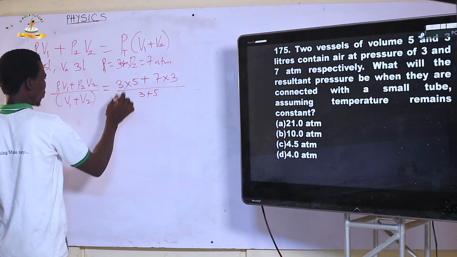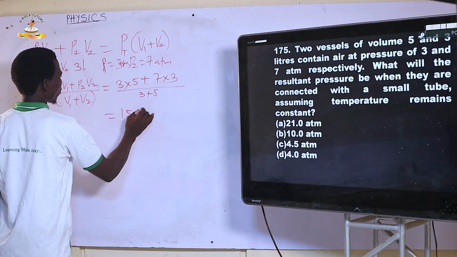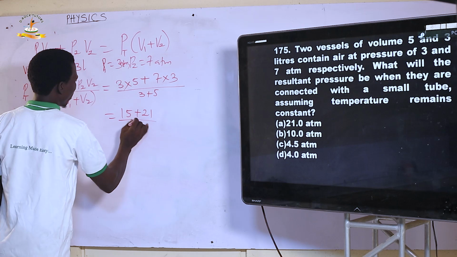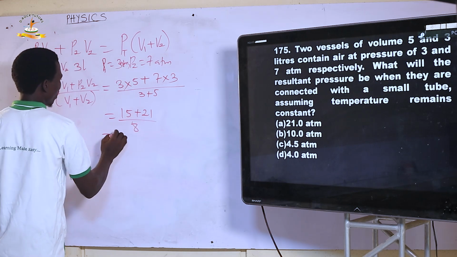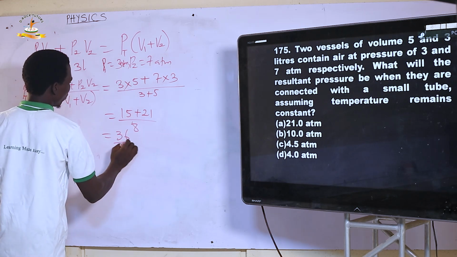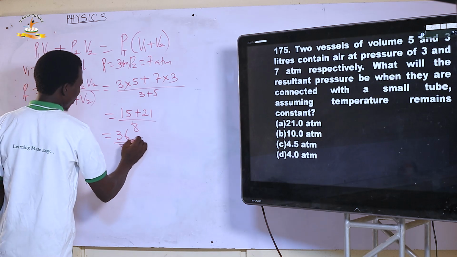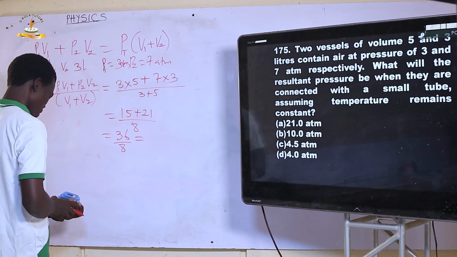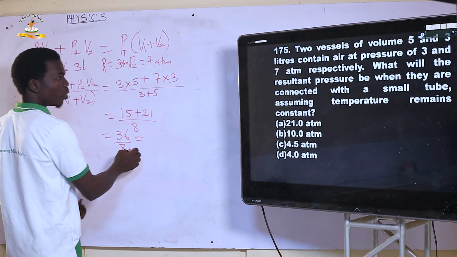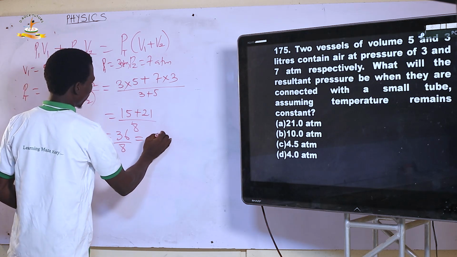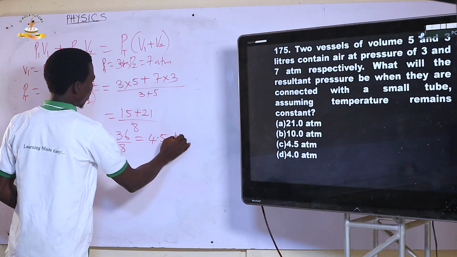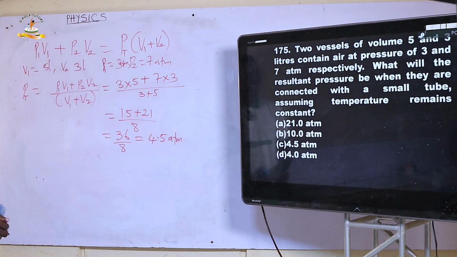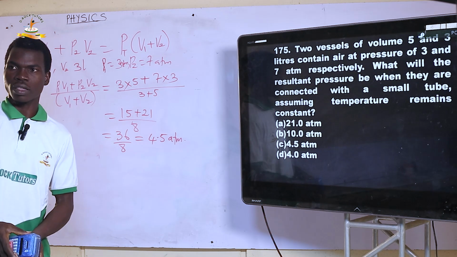This is 15 plus 21 all over 8. Here you have 36 over 8. 36 divided by 8 is 4.5 ATM. So that is the final pressure at constant temperature.